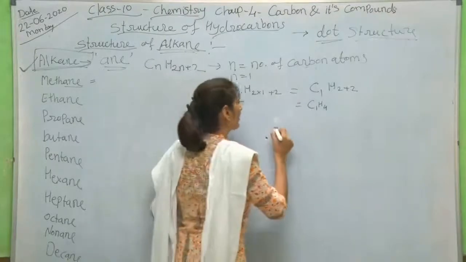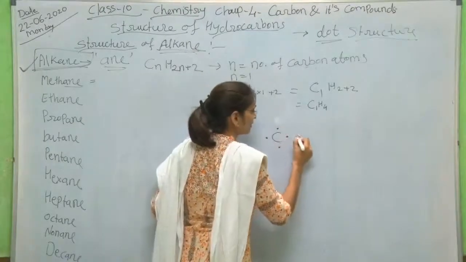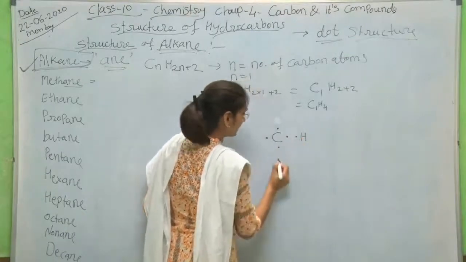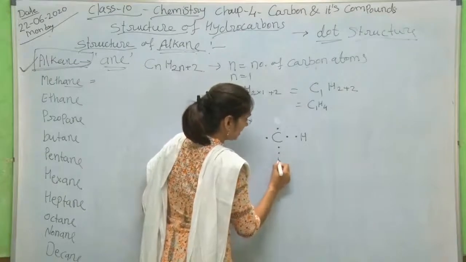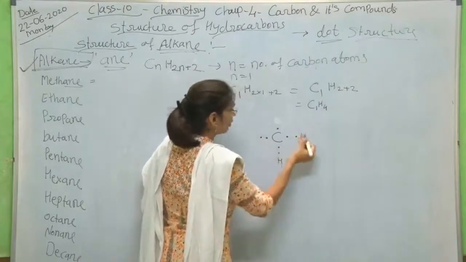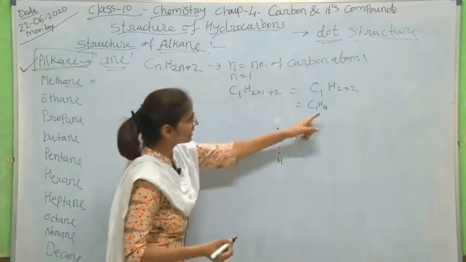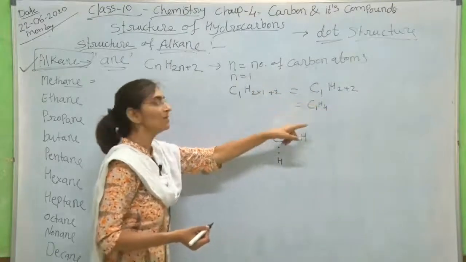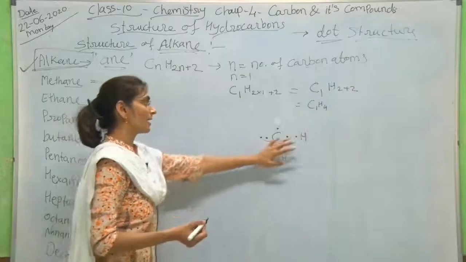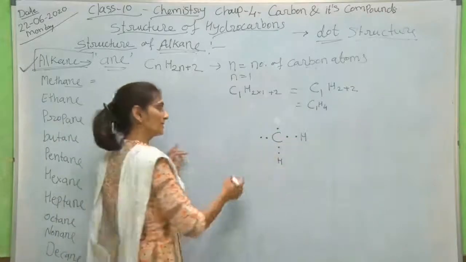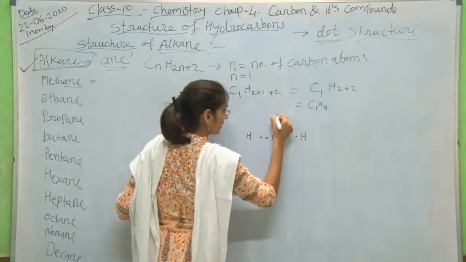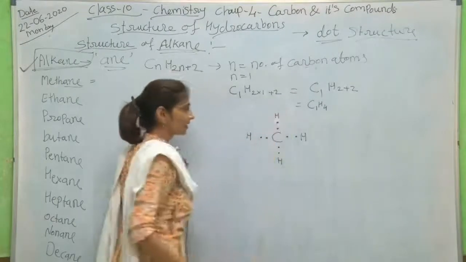So how many hydrogen atoms will this carbon require? By the formula we have taken out 4 hydrogen atoms, and by the structure also we can prove this. Again 1 hydrogen atom is required here, and again 1 here.